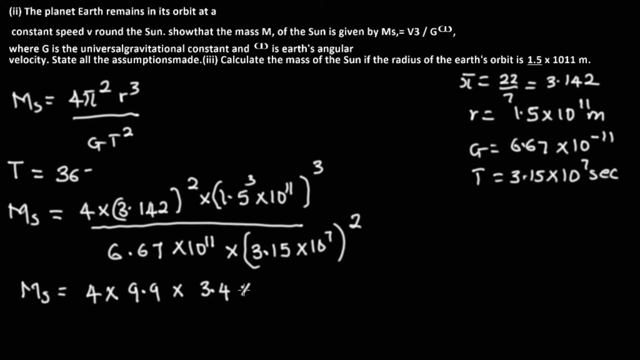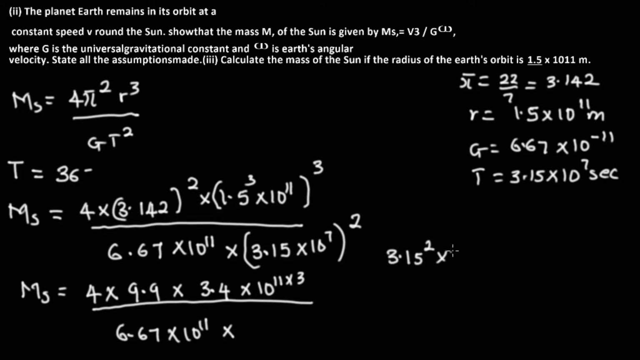Okay, when this is power 3, we are going to be having 3.4, what we've just done here. So we are going to now divide it all through by 6.67 multiplied by 10 raised to the power 11. Okay, multiplied by 3.15 is just going to be the same thing as 3.15. Now this bracket, we do it like this: 3.15 square times 10 raised to the power 7 multiplied by 2.